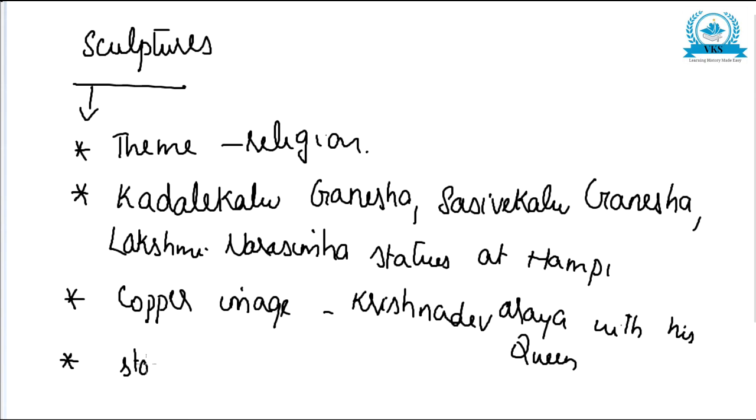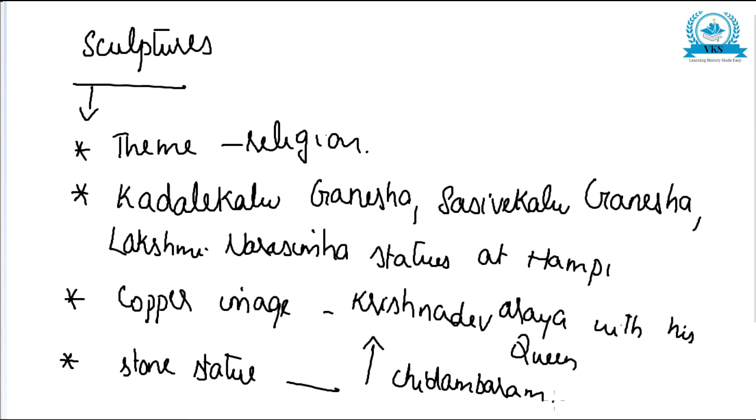Again, it is said that there is a very famous stone statue of Krishnadevaraya at Chidambaram. That also is important. So all these can be said as examples of the main sculptures of that time, and the theme was religion. Kadalekalu Ganesha, Sasvekalu Ganesha, Lakshmi Narasimha statues at Hampi, copper image of Krishnadevaraya with his two queens, stone statue at Chidambaram, all are examples of the sculptures made during Vijayanagara time.